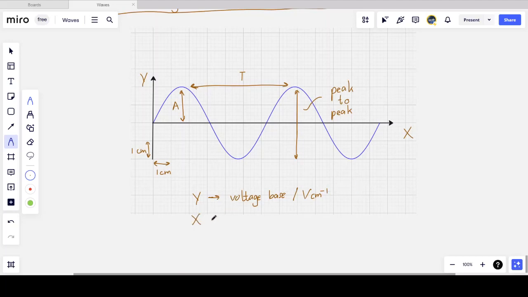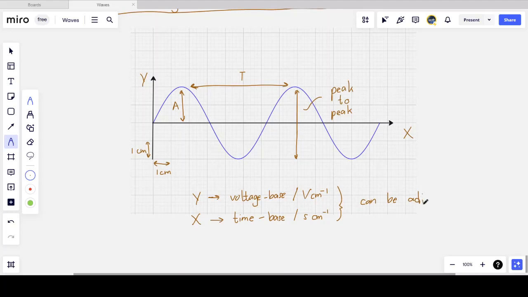And the X, or the horizontal setting, is usually called the time base. So the time base meaning it measures time. So I have not displacement of the y-axis, but a voltage. And this is measured in seconds per centimeter, 1 second for every one of these blocks. And on the y-axis, 1 volt for every one of these blocks. The difference is with the CRO, we can adjust these settings.